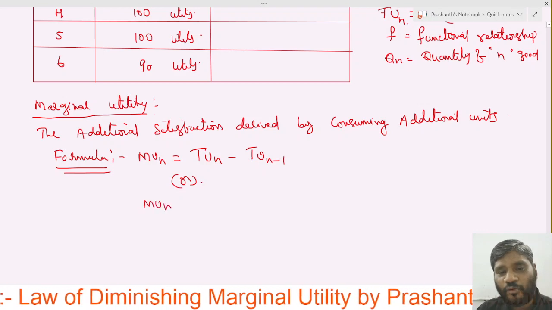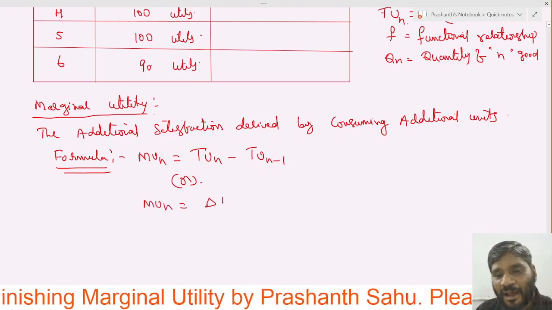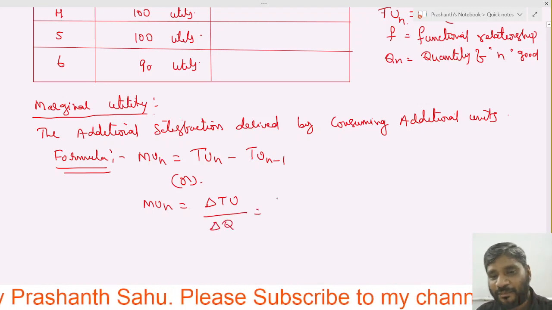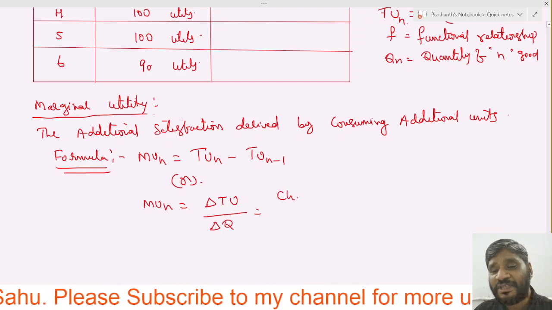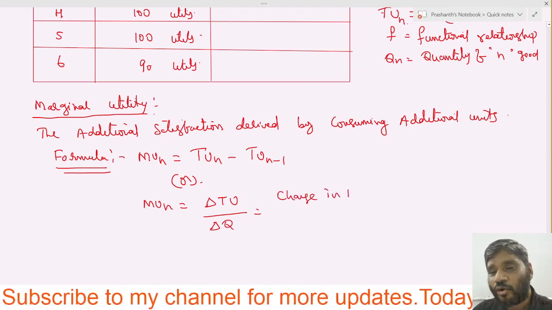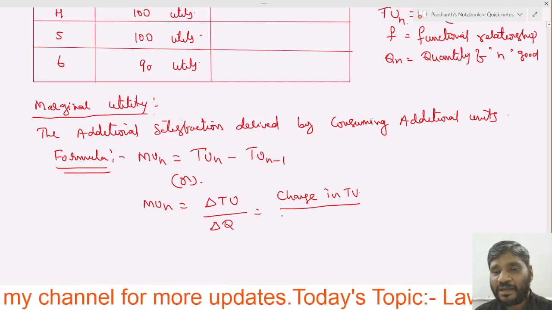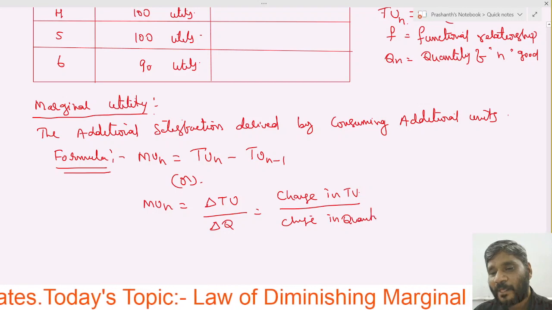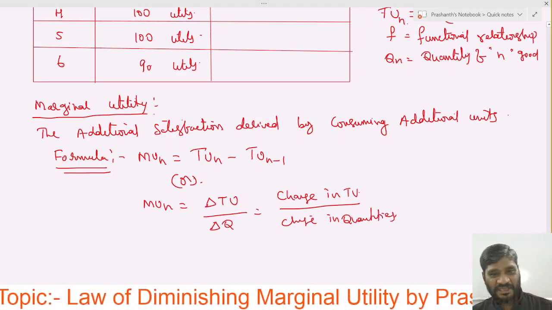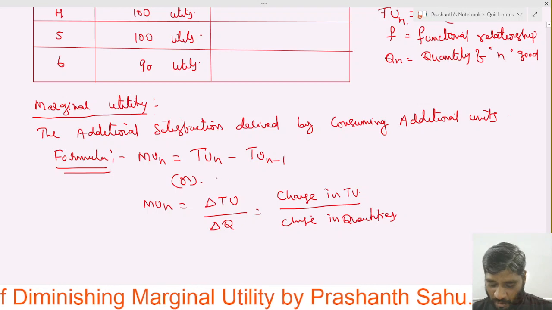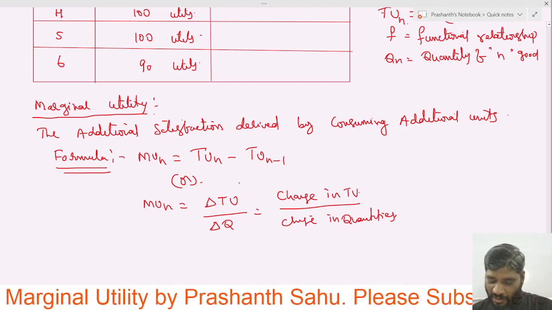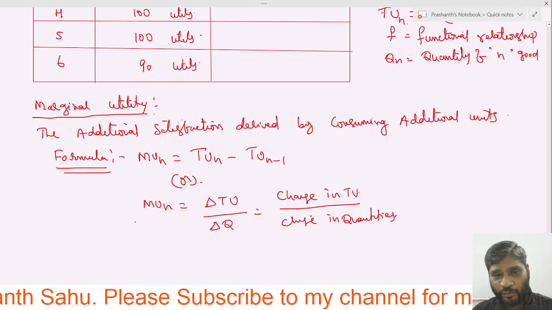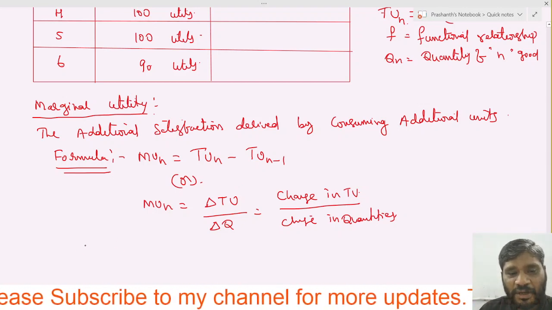MUn is equal to delta TU by delta Q. Delta means change, so it is the change in total utility by the change in quantities. By this formula we measure the additional satisfaction, right? TUn, what does TUn mean?